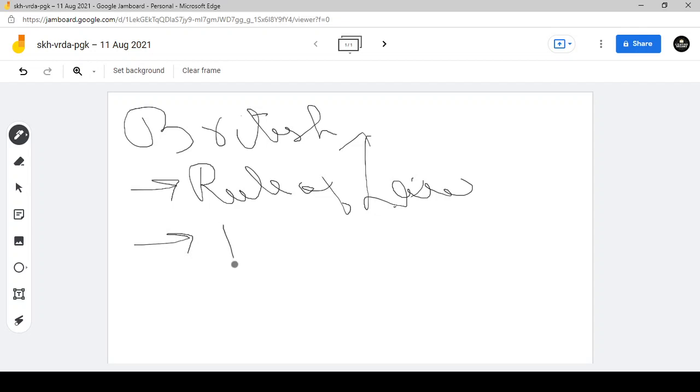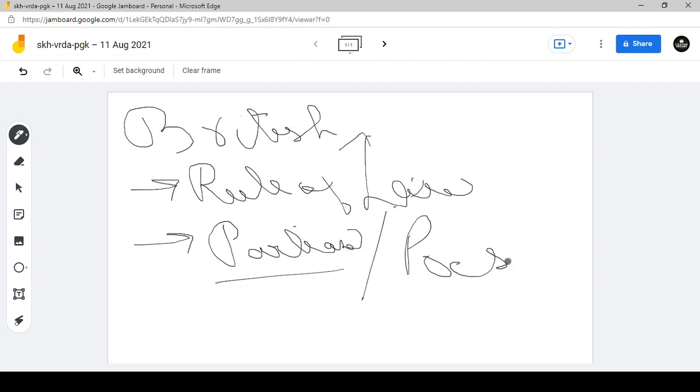Second is the parliamentary form of government. Now what is the parliamentary form of government? There are two forms of government. Actually there are three, but generally we consider two: one is the parliamentary form of government and the other is the presidential form of government. Now, the parliamentary form of government is the one where we elect our representatives to the parliament and the head of the government is an elected person, that is the prime minister.